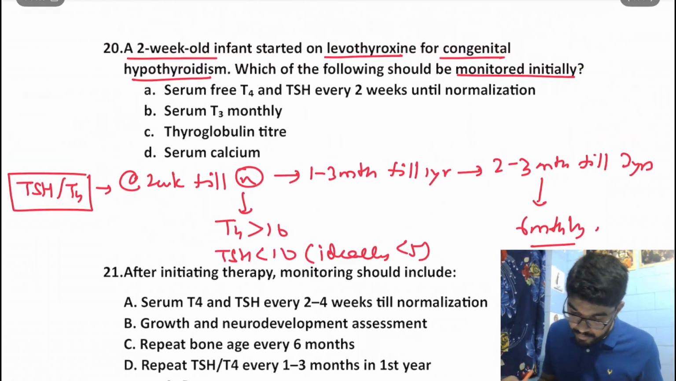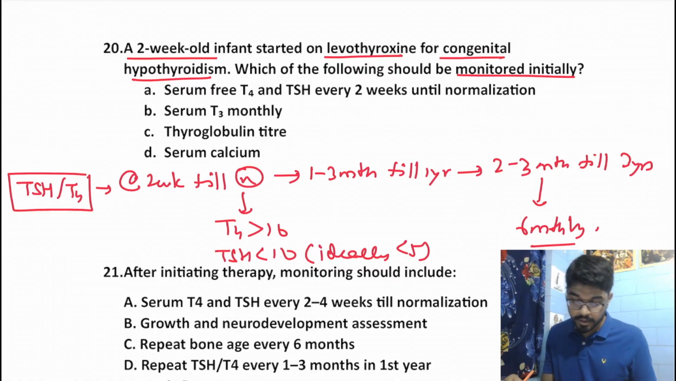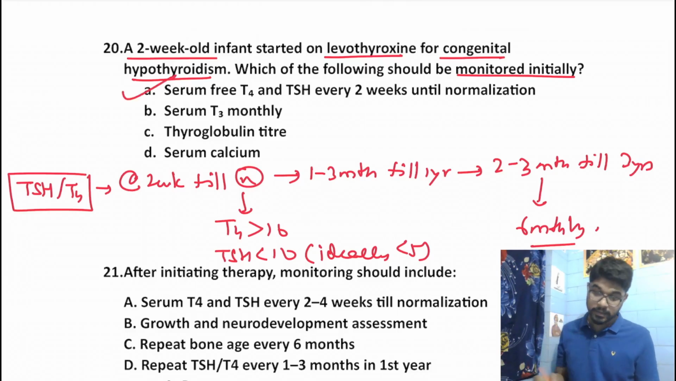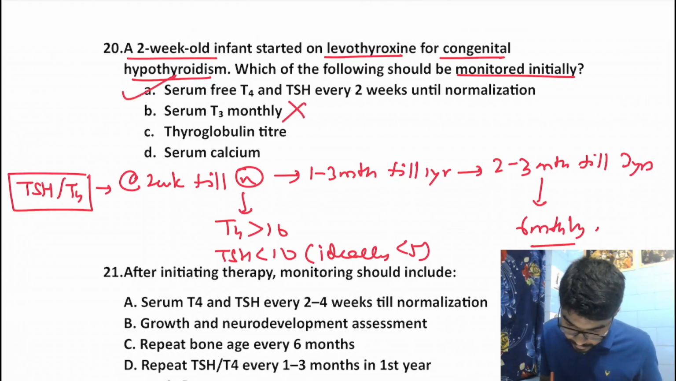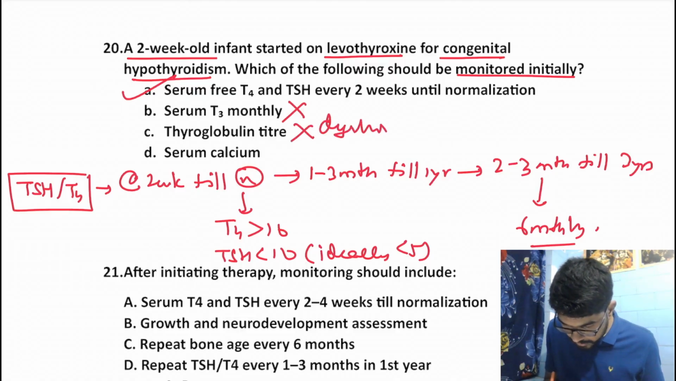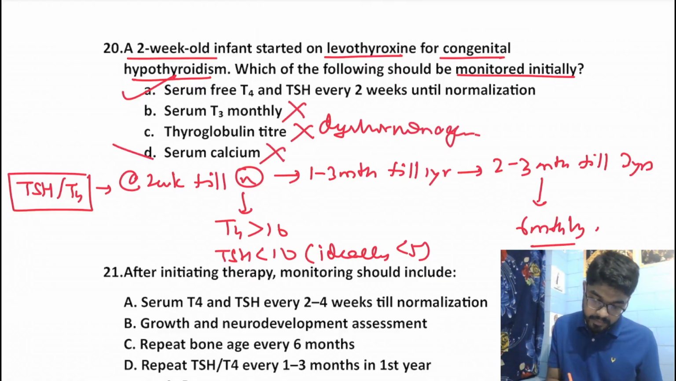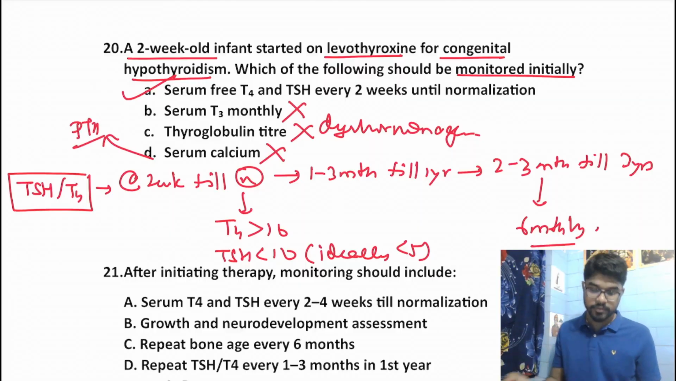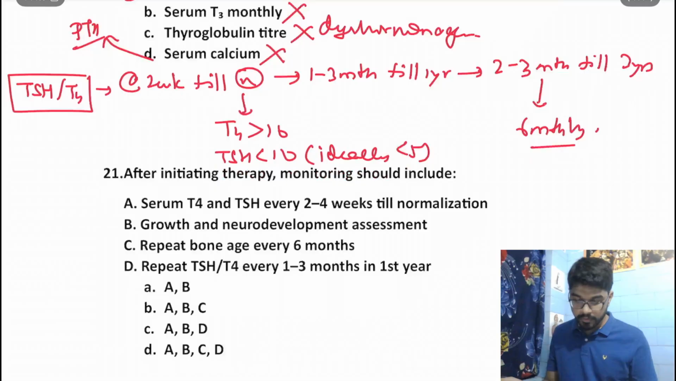So over here, what should be monitored initially? Free T4 and TSH every 2 weeks until normalization. Yes, this is our answer. T3 is not monitored because it is unreliable, right? Thyroglobulin titer is actually used for dyshormonogenesis. Serum calcium is for PTH issues, not in thyroid issues. Okay. Moving on to the next question.